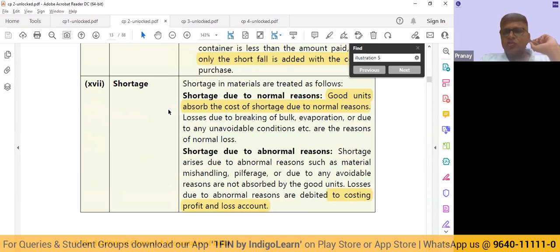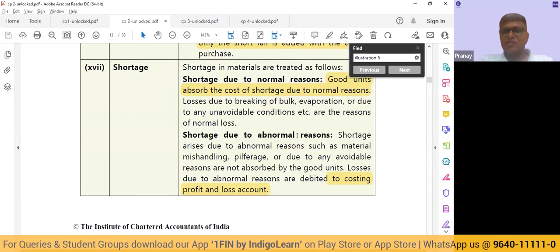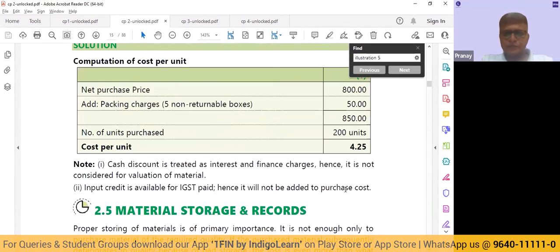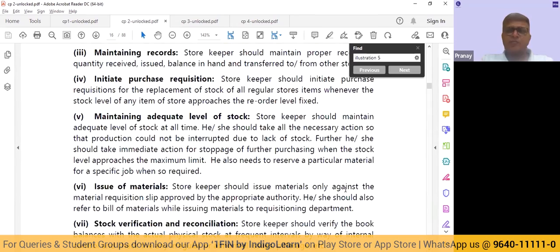Now, last important thing is shortage. Sir, we purchased 1 ton sugarcane from the factory, but by the time it came to our warehouse, by the time it came to our factory, it was no longer 1 ton. There was evaporation. There was some natural weight loss. So what came to us was maybe only 0.9 of a ton. So in that case, what should we do? See, if the shortage is due to normal reasons, the good unit should absorb. If the shortage is due to abnormal reasons, it has to go to the costing P&L. So that shortage, we will have to identify why it is there.